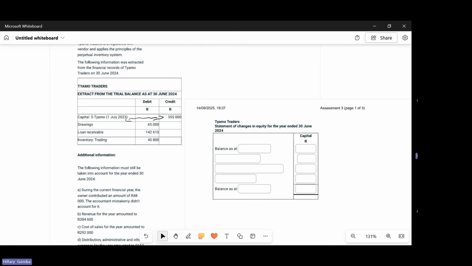You can just record balance as at 1 July 2023. And how much was the balance? It was 355,000. Then you just record it there, 355,000. And then what do you think is the next thing that we need to account for? Do you guys have an idea of what we need to account for next?